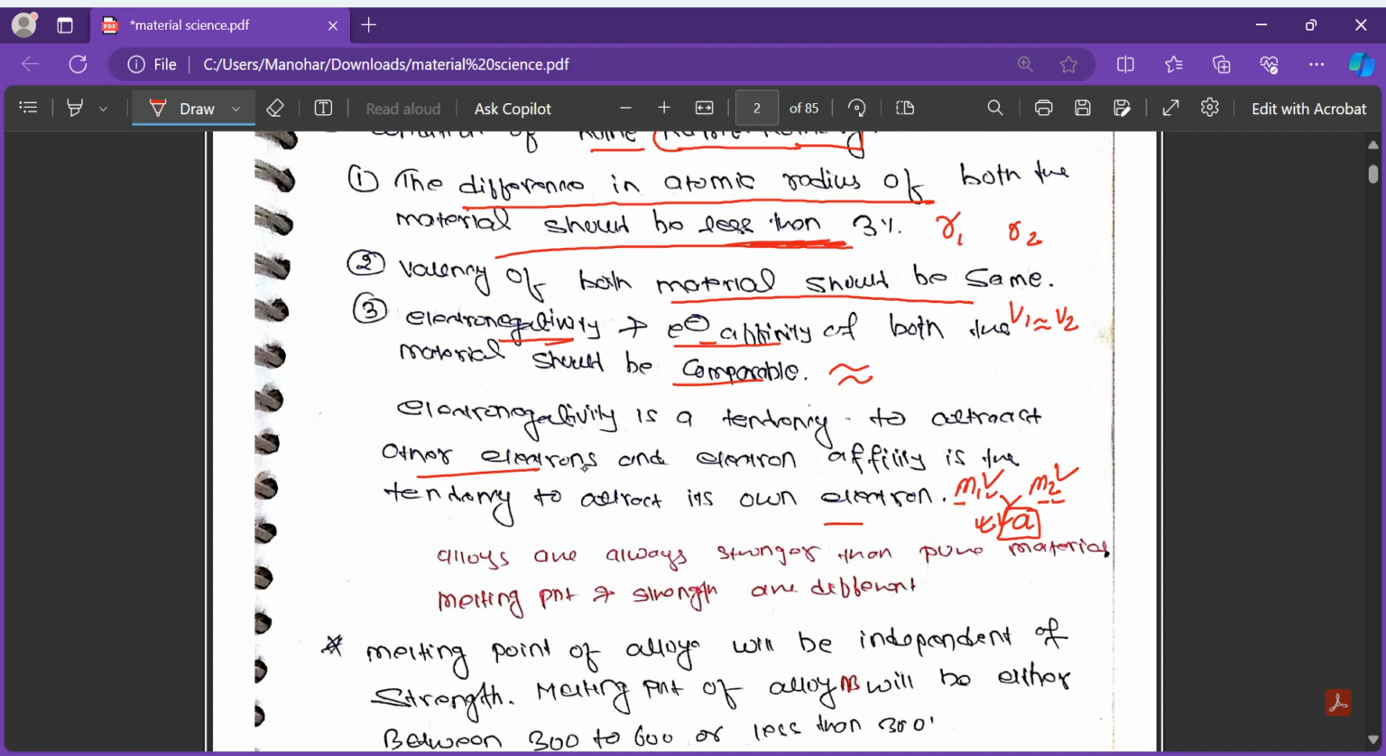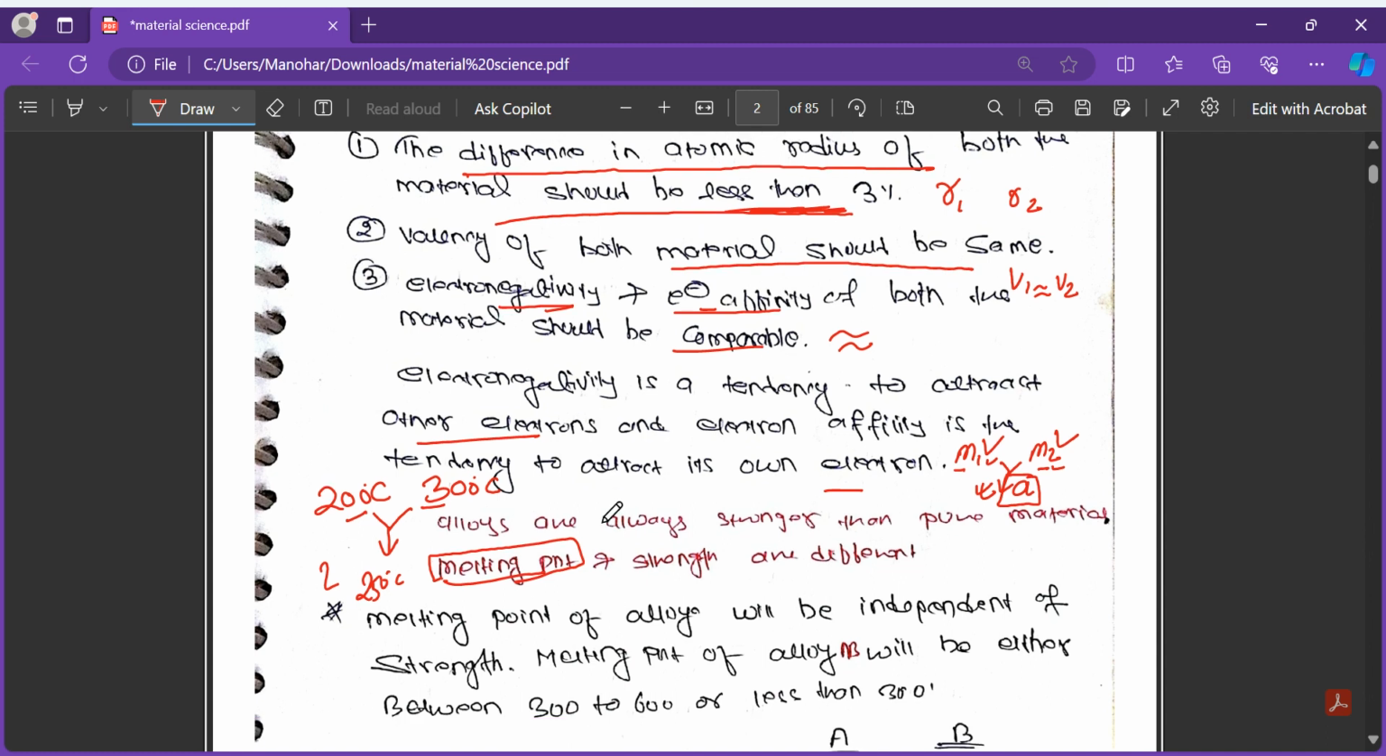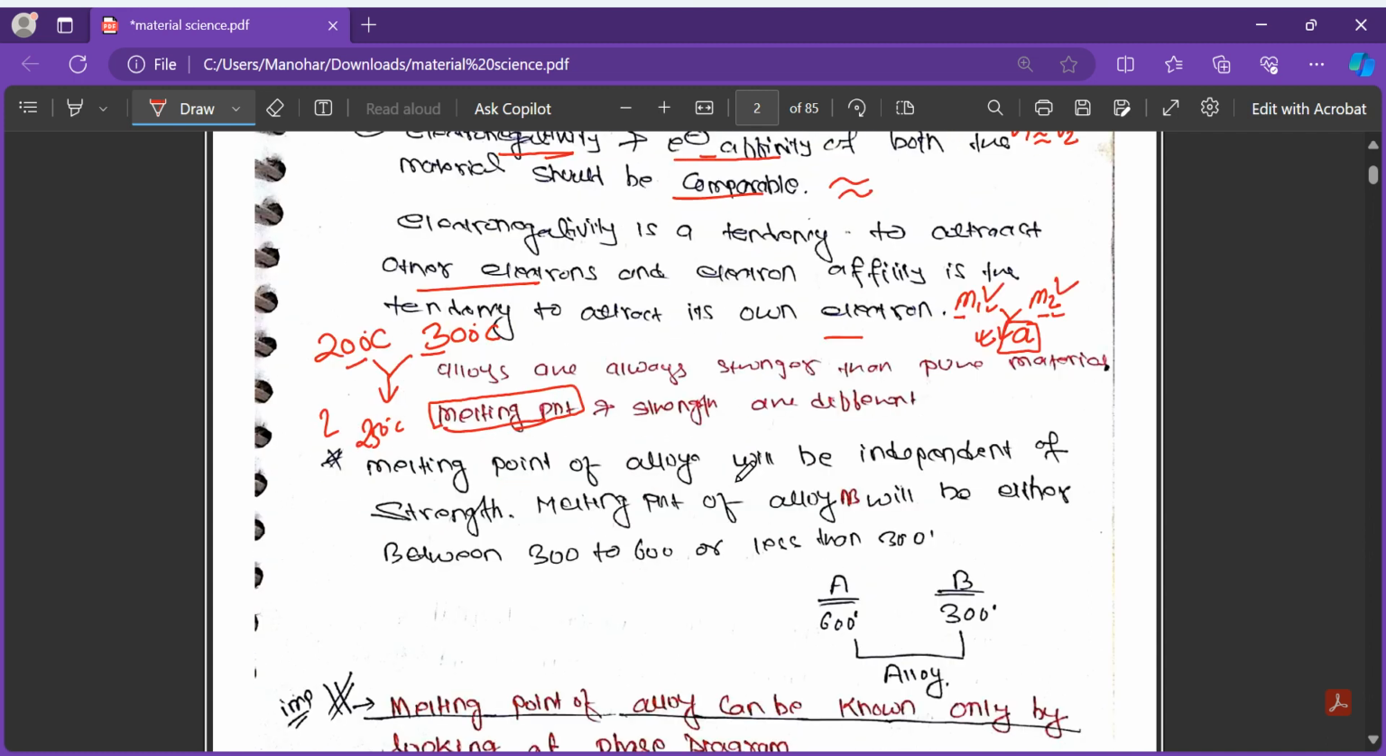But strength is another thing; we cannot correlate it with the melting point. Suppose one material has a melting point of 200 degrees Celsius and another has 300 degrees Celsius. If you combine them, we cannot say it lies between 200 and 300 degrees Celsius, or is 50 degrees Celsius. We can only tell the melting point by looking at the phase diagram. The melting point of an alloy is independent of the strength. There is nothing to do with the strength and the melting point.